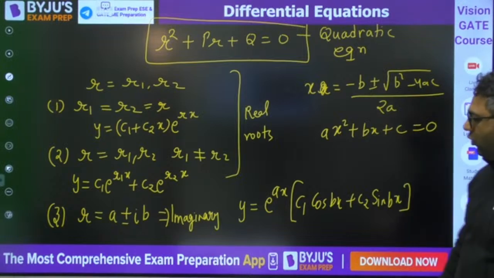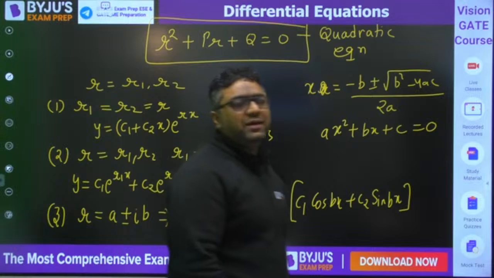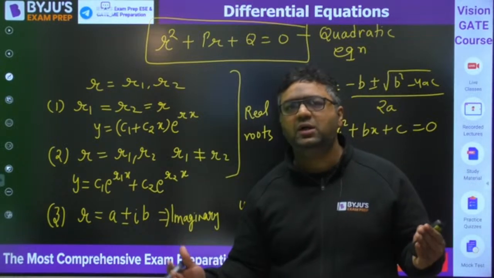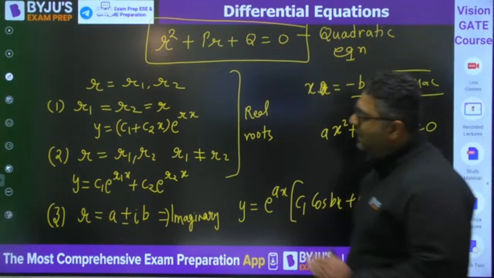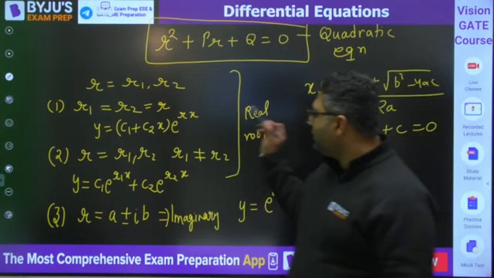Everybody is clear or not? Please tell me. These are the three cases of complementary function. So whether it is a homogeneous differential equation or non-homogeneous differential equation, complementary function has to be found out by that. So these are the three cases. We will do questions on each one of them, don't worry. But these are the three cases.